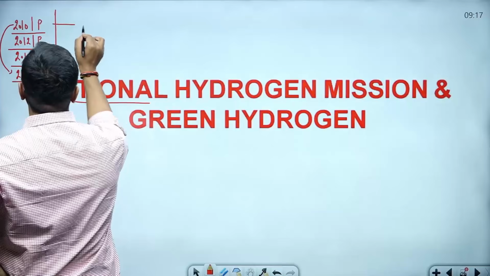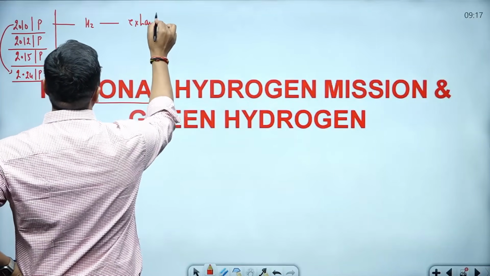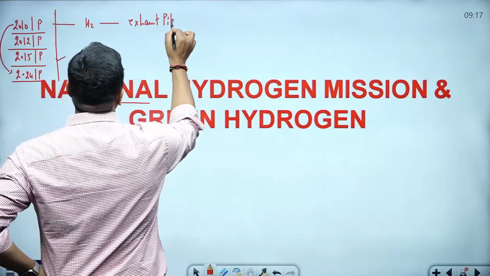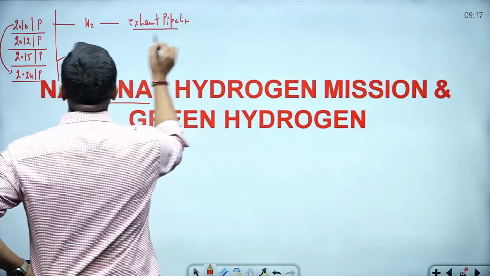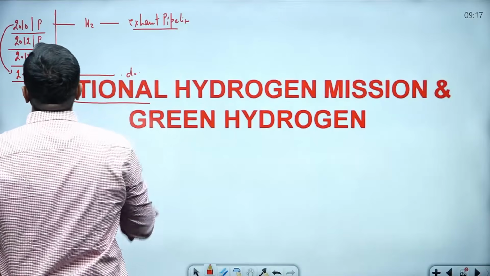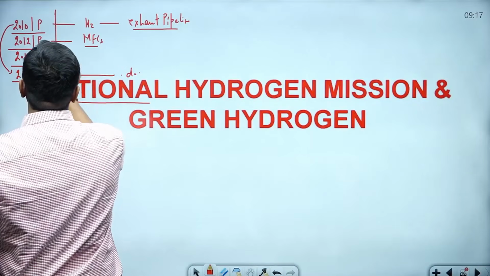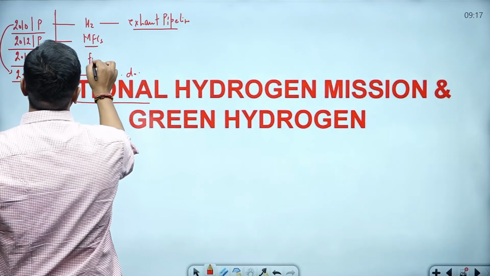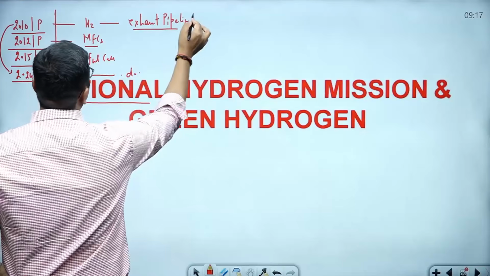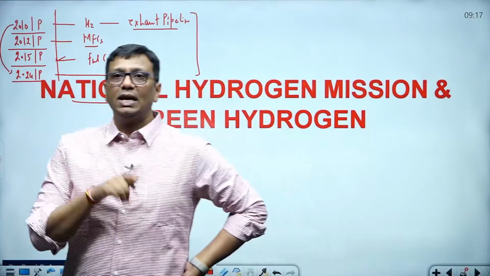So when hydrogen burns, what is coming from the exhaust pipe? This is the question, and the same question is repeated again. 2012 UPSC had microbial fuel cells, hydrogen fuel, and 2015 UPSC had the question on fuel cell, hydrogen fuel. So these are the 4 questions UPSC has asked in different years.